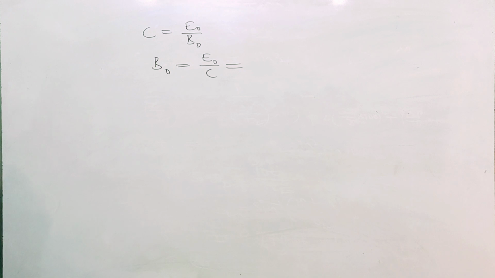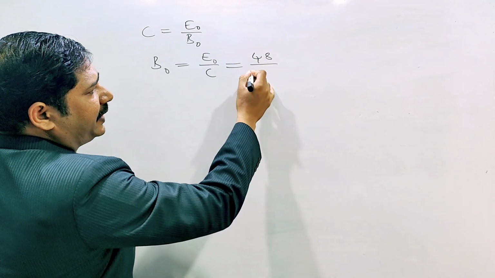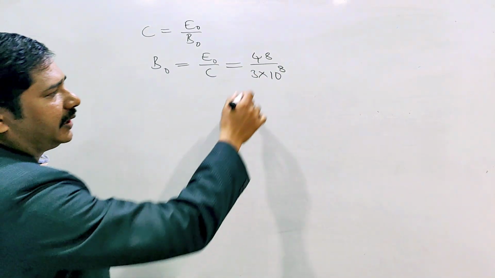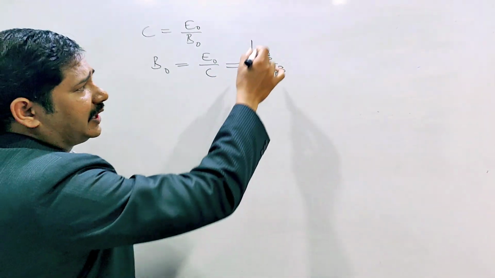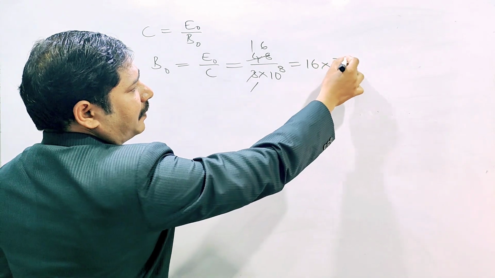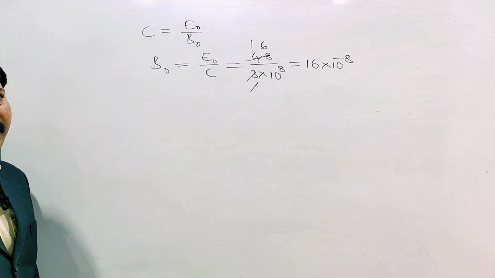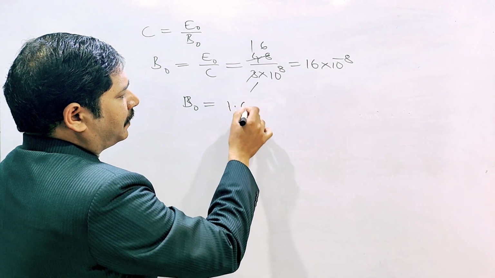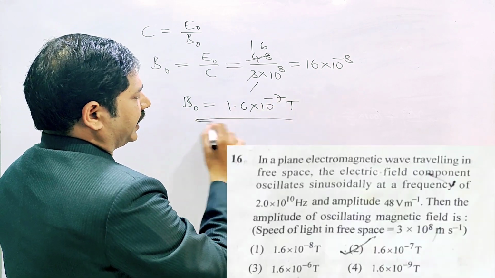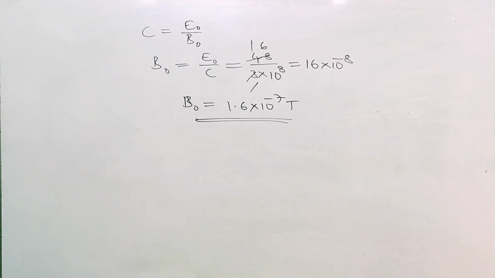Here E naught is given, how much? 48 volt per meter. And speed of light we know is 3 into 10 to the power of 8 meter per second. Here 3 1 ja, 3 6 ja, 18. Therefore 16 into 10 to the power of what? Minus 8. But in the options, 10 to the power of minus 8 is not there. So that is why I am writing 1.6 into 10 to the power of minus 7 Tesla. So which option is correct? Second option is correct. Next question.